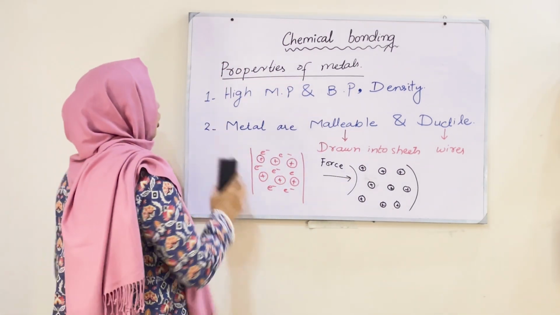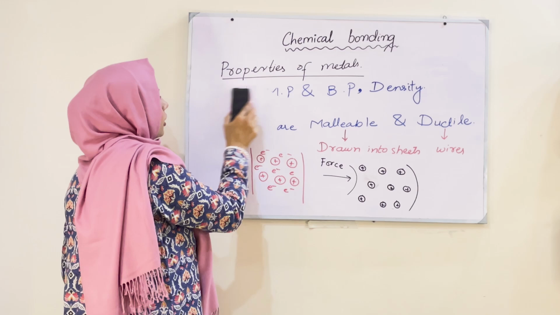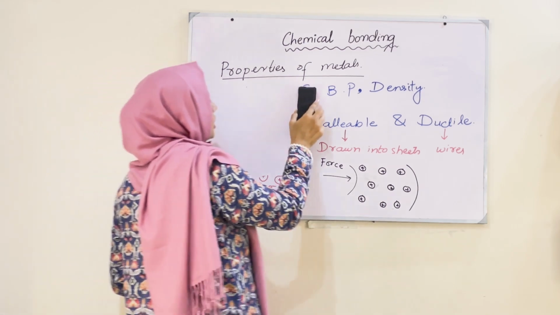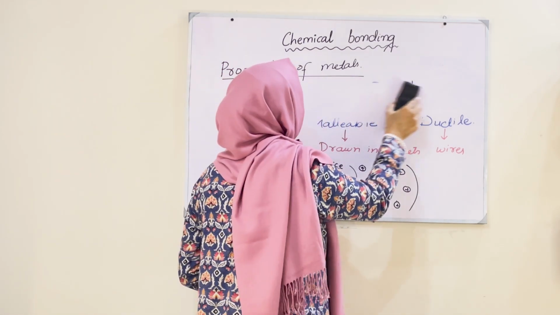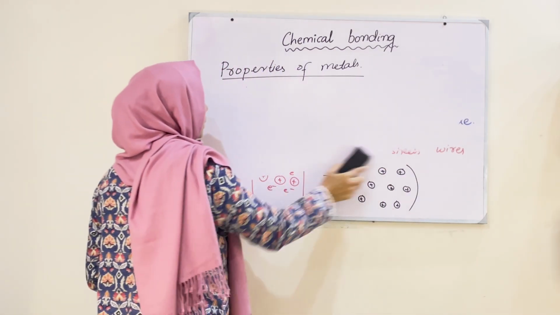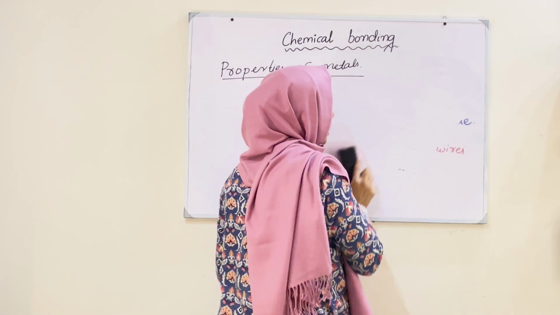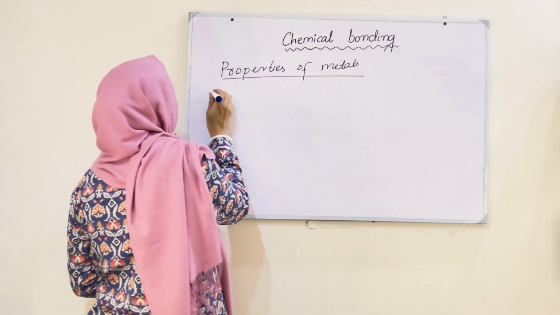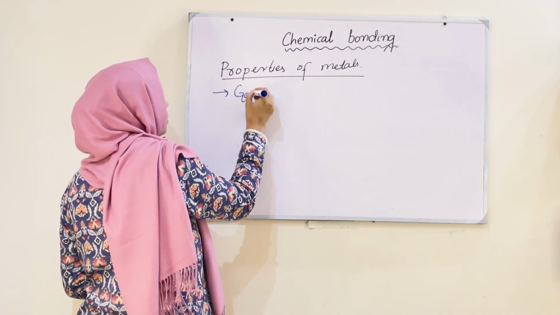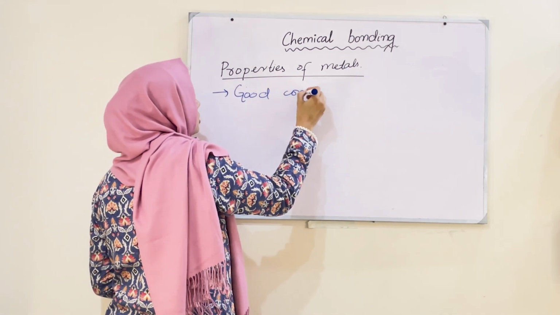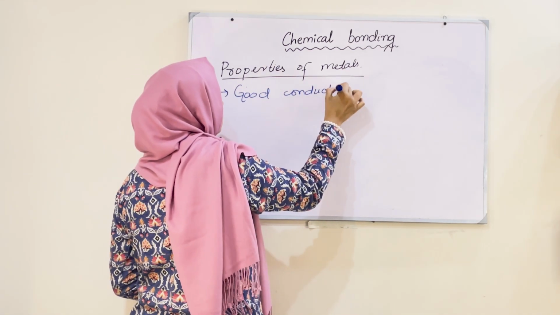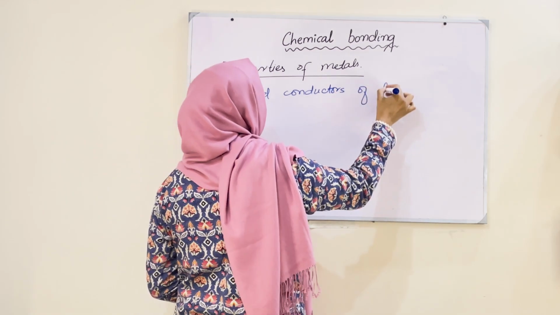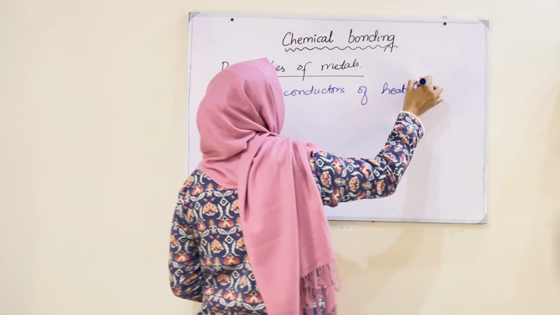Third property of the metal is they are good conductors of heat and electricity. We discussed the conductance of electricity, how electricity conducts. So, here we talk about good conductors of heat and electricity.